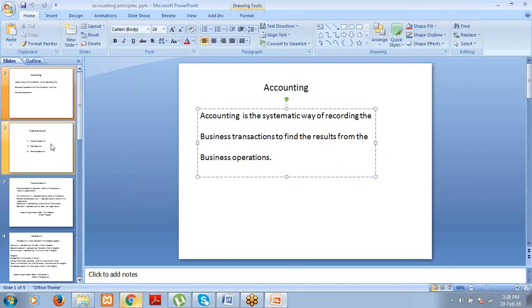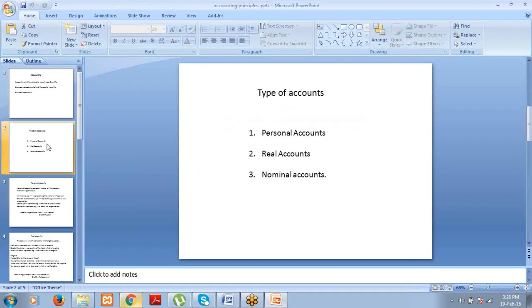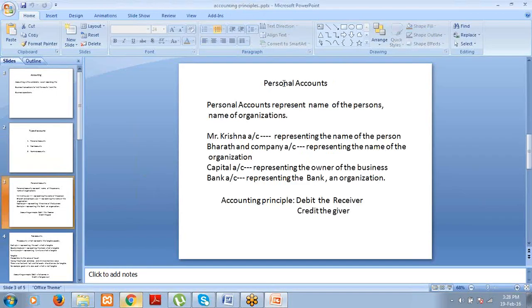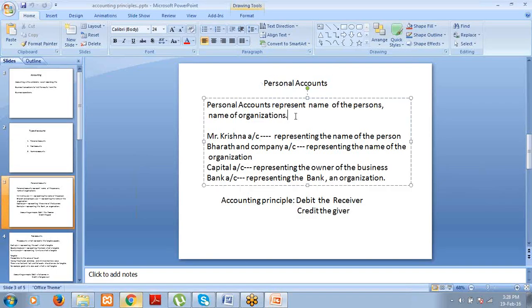So here there are only three types of accounts. You take any account, it will relate to one of these three accounts. Number one, personal accounts. Number two, real accounts. Number three, nominal accounts. See here, personal accounts. Personal accounts represent names of persons and names of organizations.